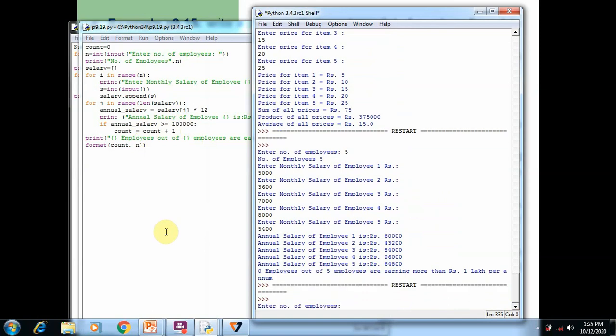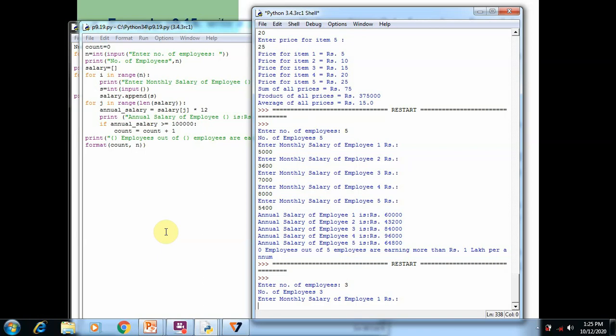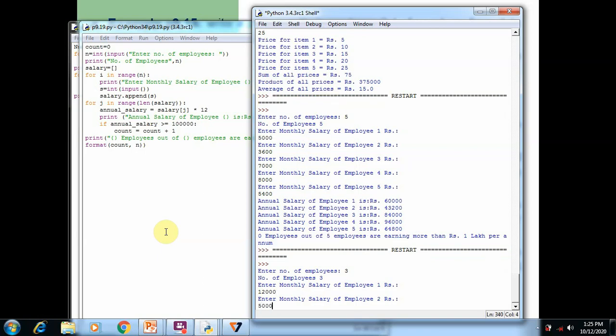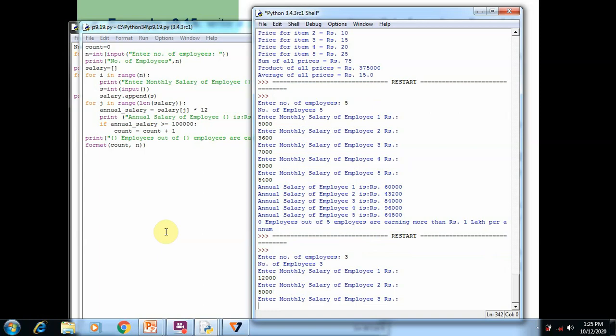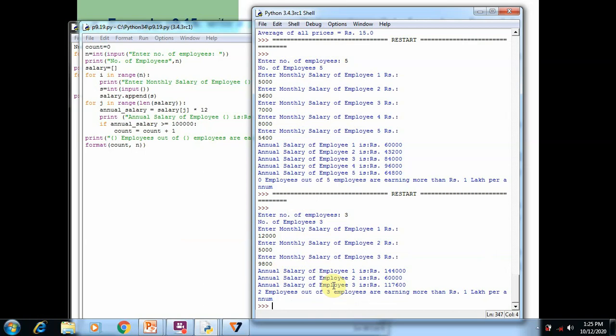Here I am going to enter 3 employees, where I am going to give the monthly salaries 12,000, 5,000, next 9,800. Here you can see the annual income is 1,44,000 for the first employee, 60,000 for the second employee, 1,70,000 for the third employee.